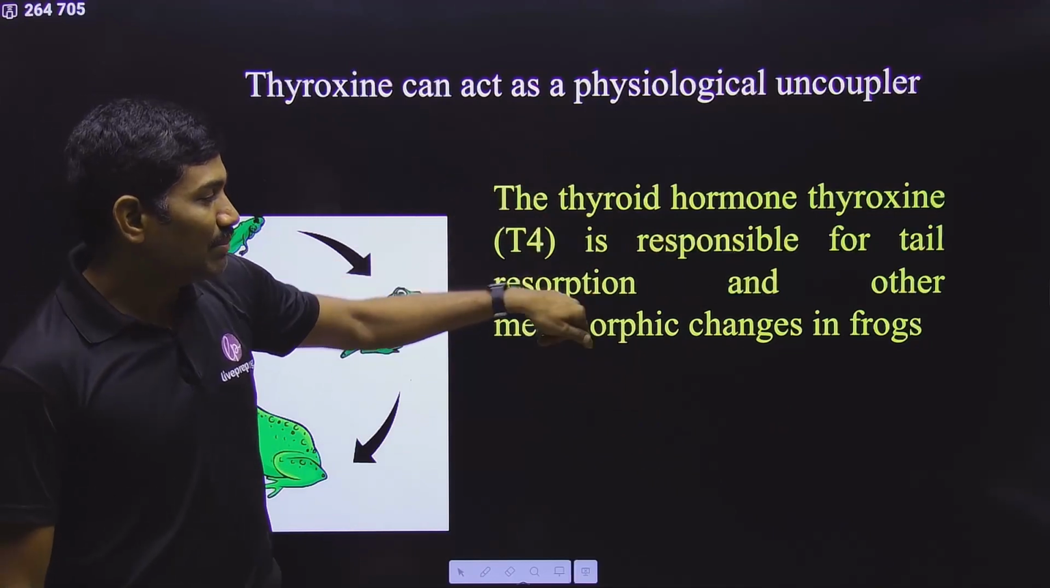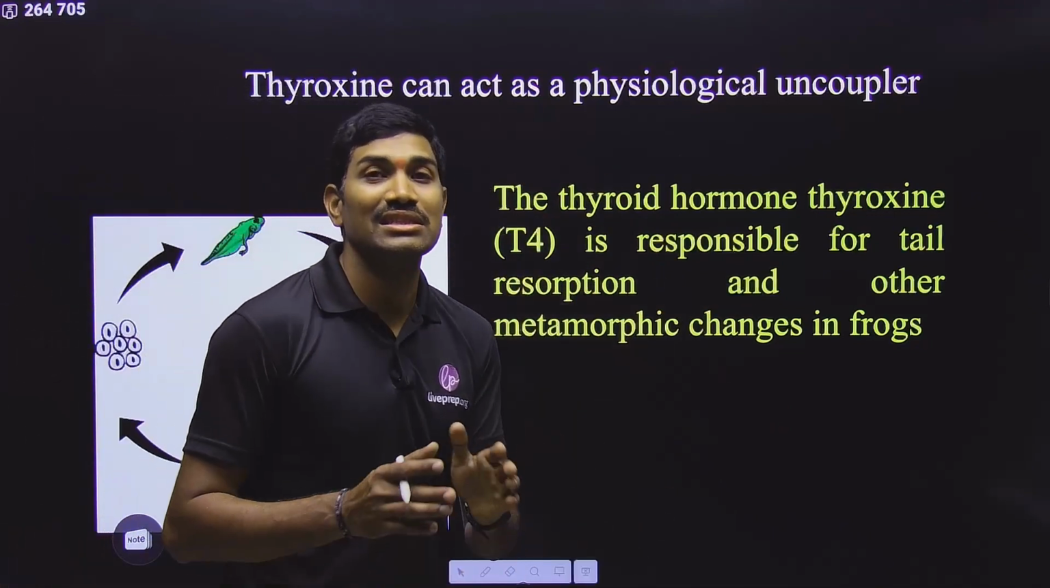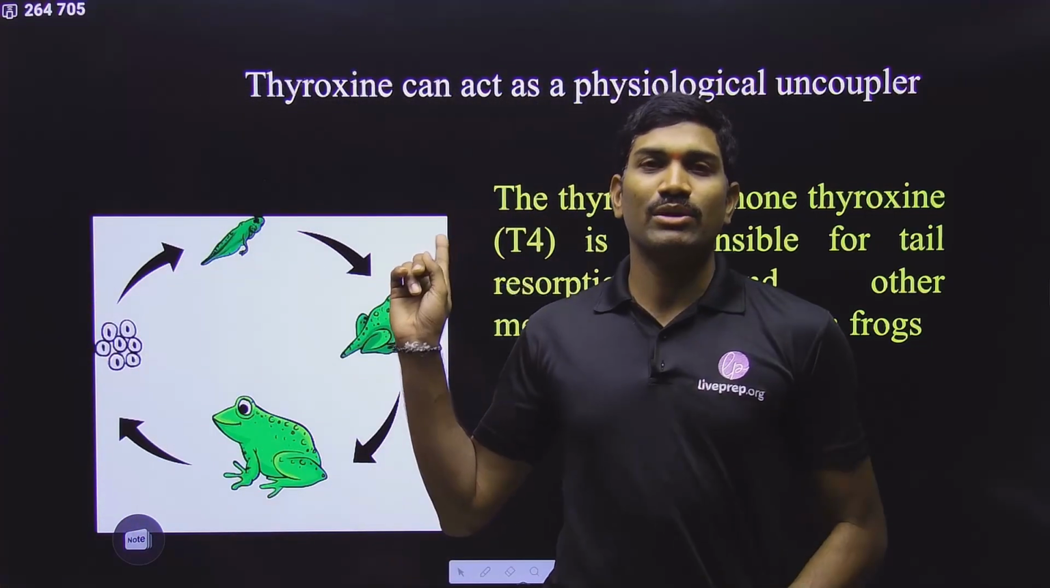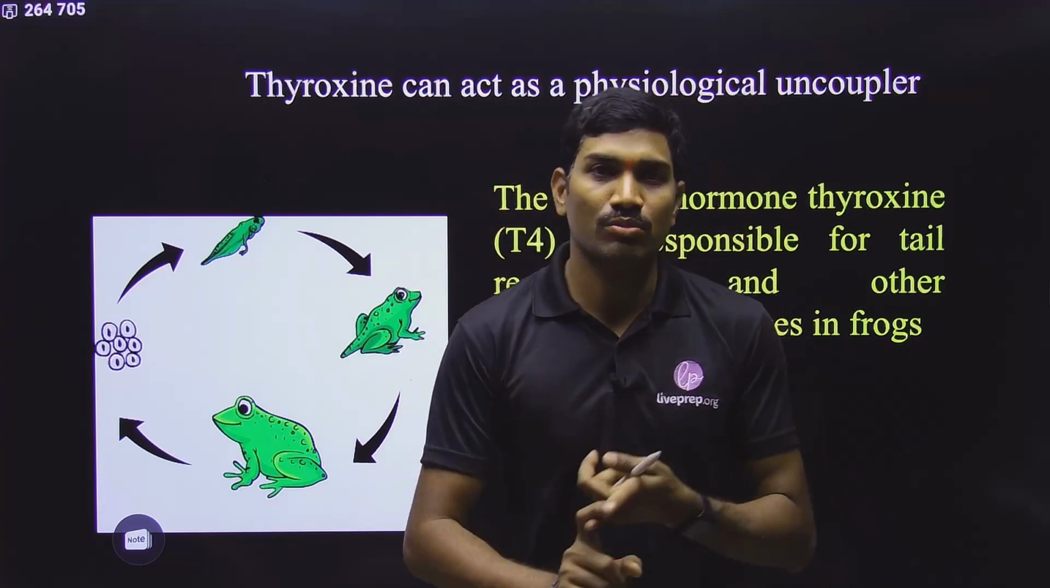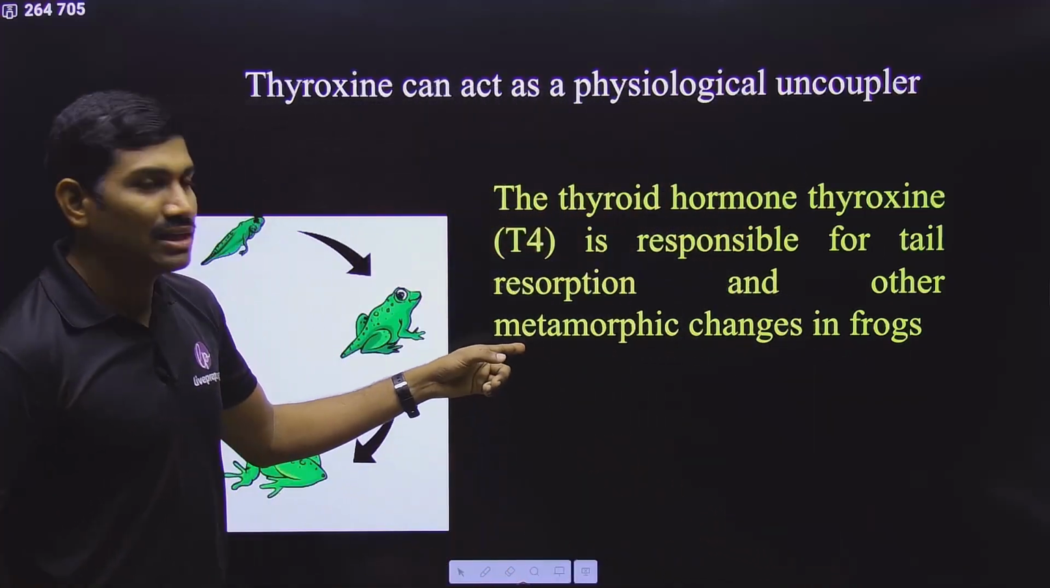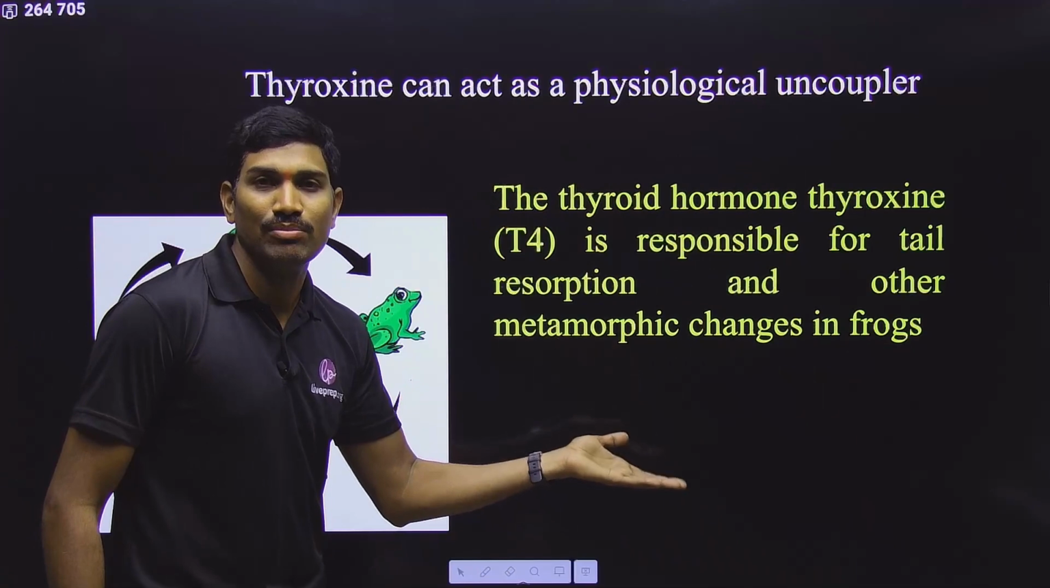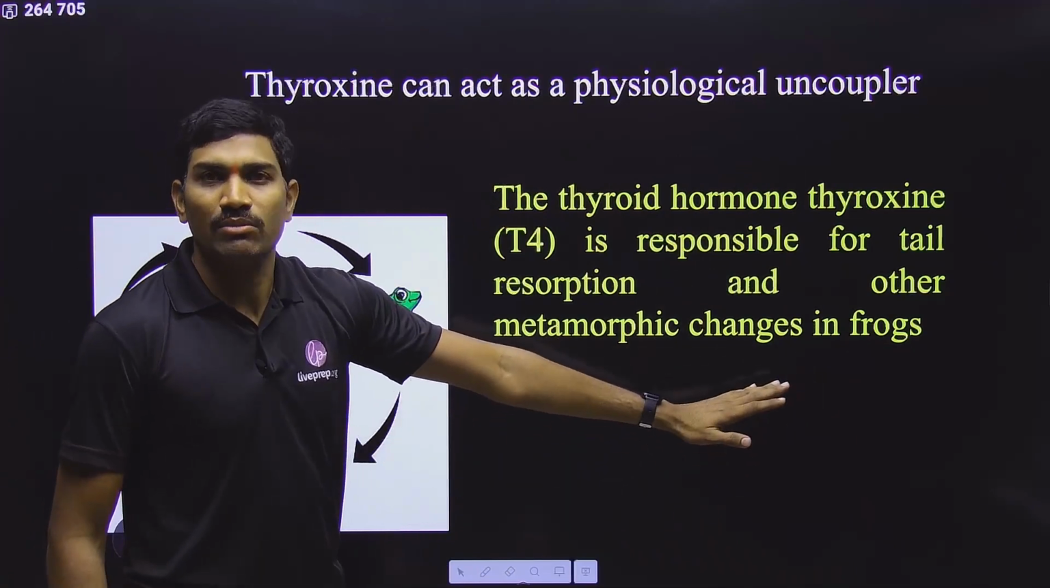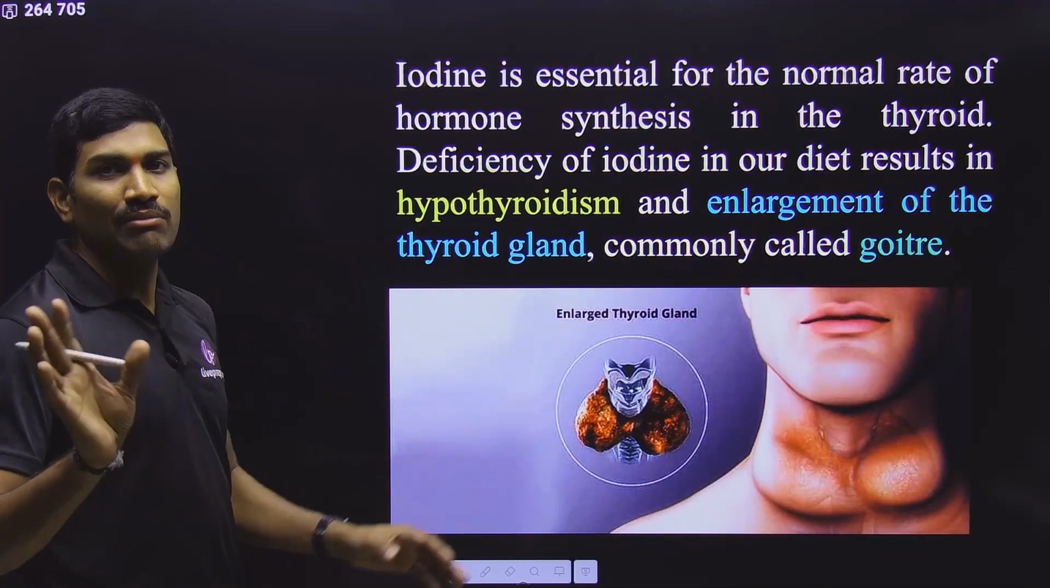So in this way, it is helping in the metamorphic changes in the case of frogs, and this information you can combine with the frog again. So please remember this. But actually this concept, because humans do not have a tail in the developmental stage, this logic is not applicable to humans.